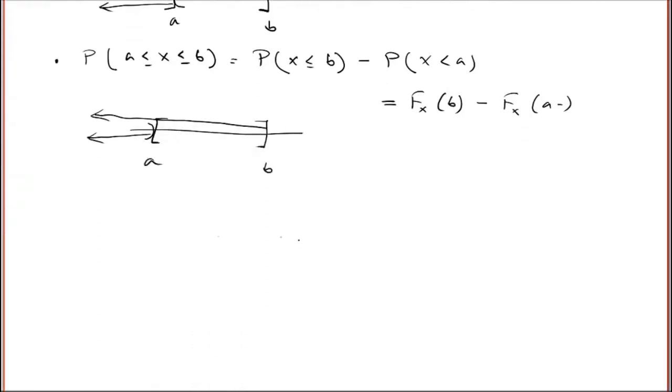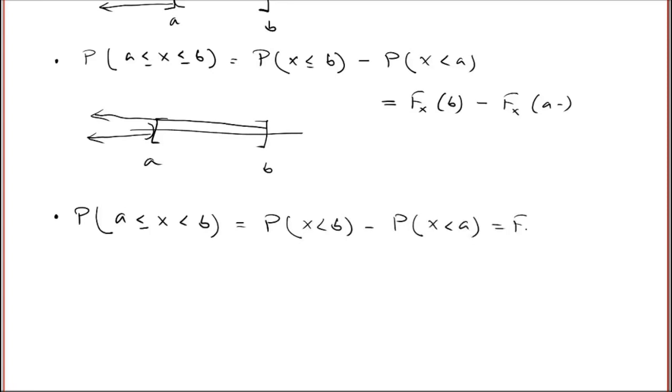Let us talk about the probability that a is less than or equal to X less than b. Again, I can write it as the probability that X is less than b minus the probability that X is less than a. So now I have the left limit of F at b minus the left limit of F at a.